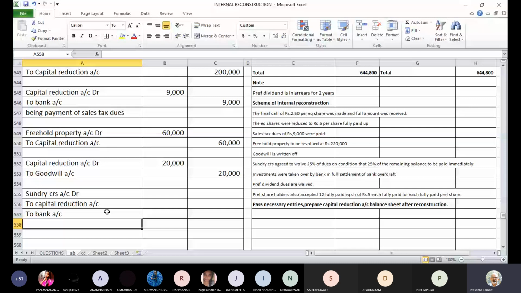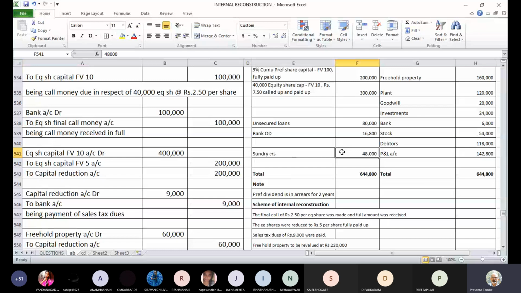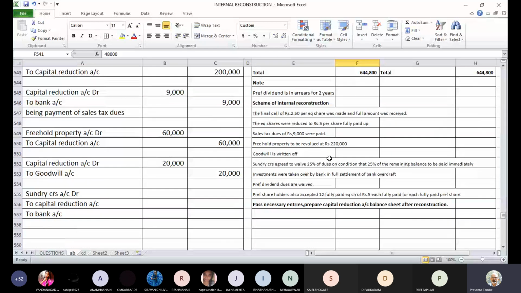It says they have agreed to waive 25% of the dues. Now what are the dues of creditors? 48,000. So 25% or 1/4 of that will be 12,000 rupees. In the first place, they have agreed to waive 12,000 rupees by way of a discount, which is 25% of the aggregate amount, which is 48,000.